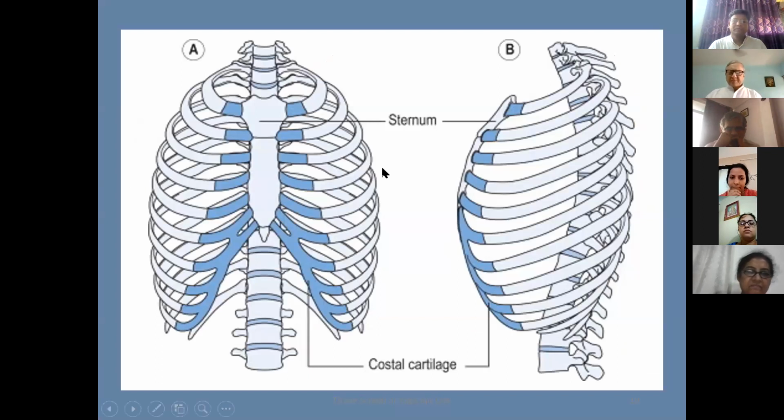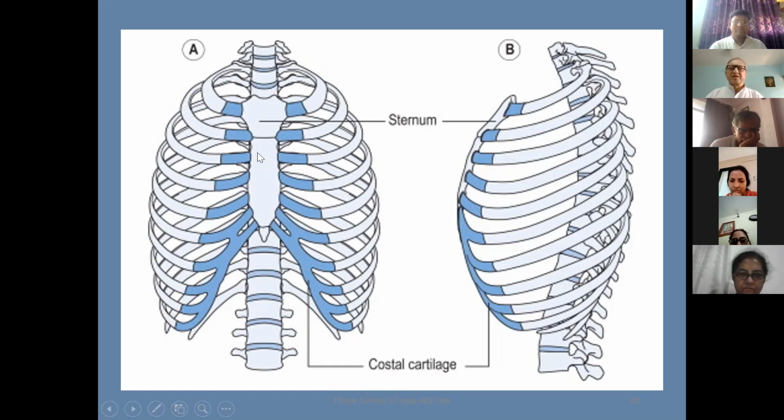Now we'll go to the apparatus of breathing. So this is the thoracic cage. You must have studied that when you studied the skeletal system. There are 12 thoracic vertebrae. As you can see, the vertebral column is at the back. Each vertebra is connected with one rib on each side, so there is a pair of ribs. There are two projections of each vertebra where the ribs will start. They will come around the thoracic tract in C-shaped structures, and then there is a sternum in between.